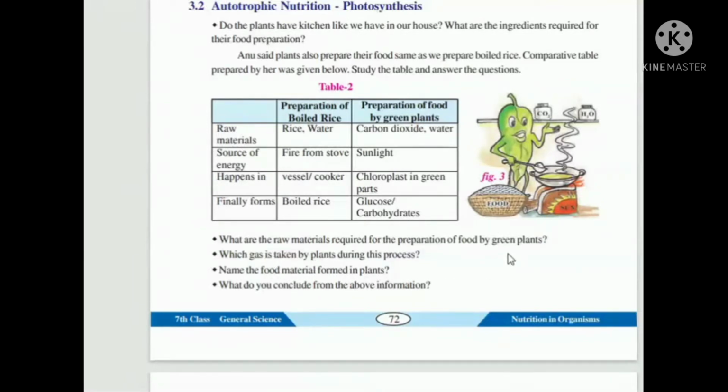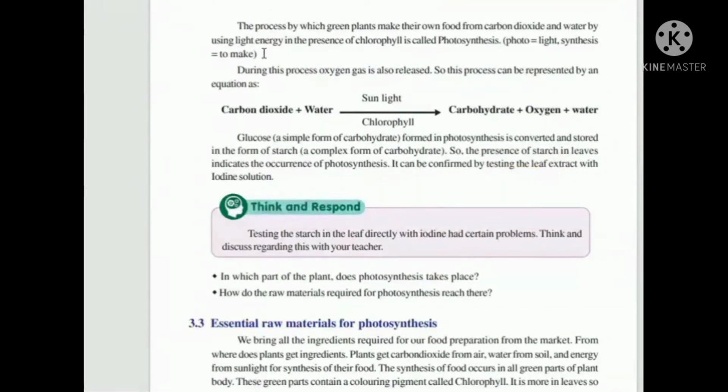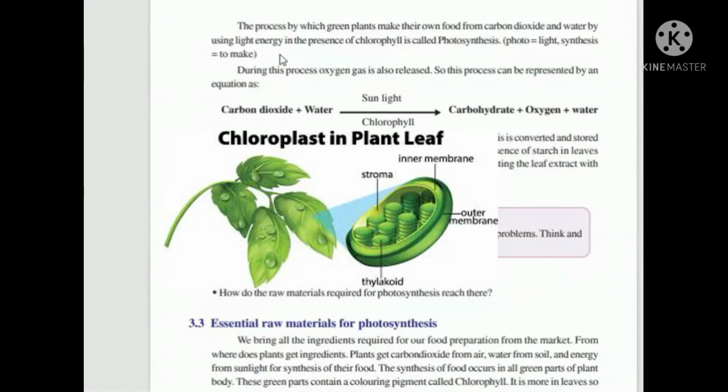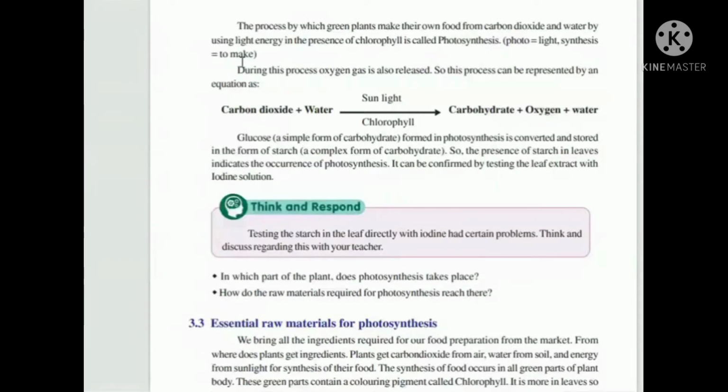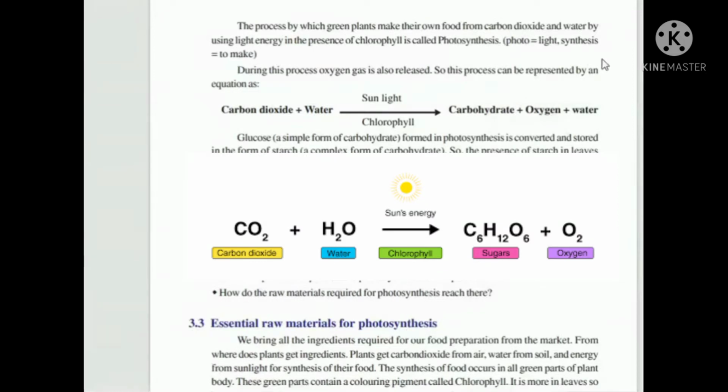Okay, let us see a comparison between humans and plants. What are the raw materials taken by human beings? Rice and water. And coming to green plants, carbon dioxide and water. Actually, chloroplast is a weapon for a leaf. Why? Because it makes photosynthesis. Here is an equation.